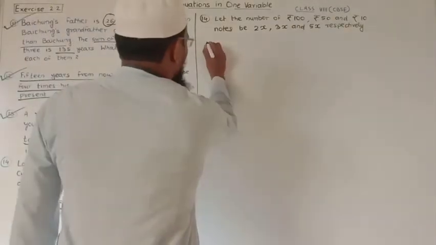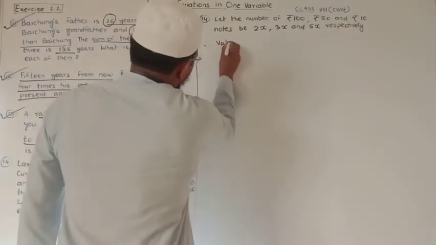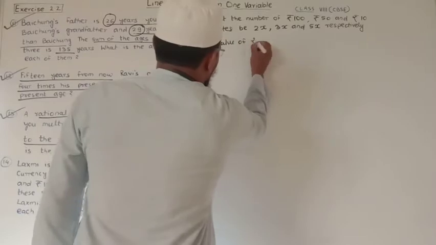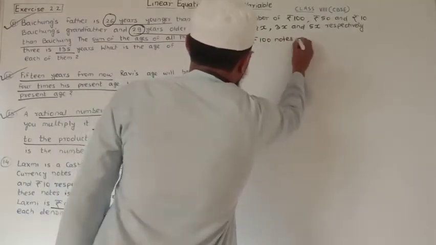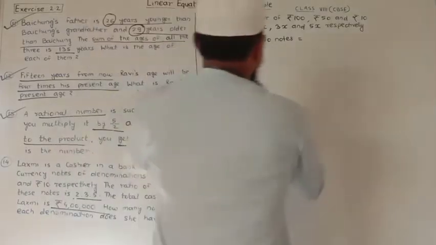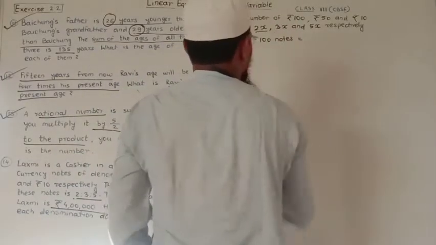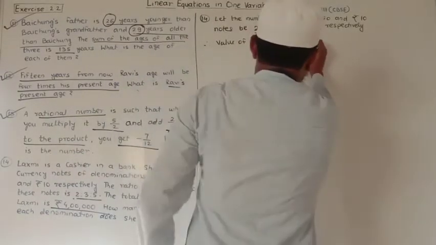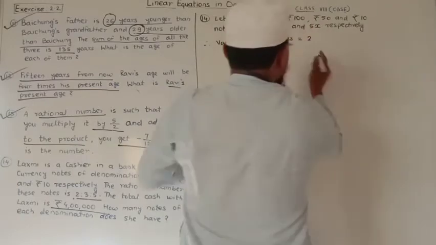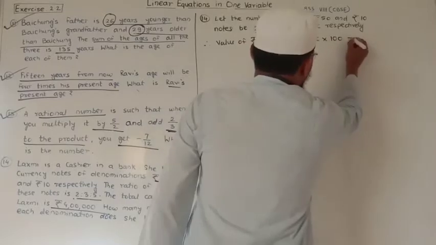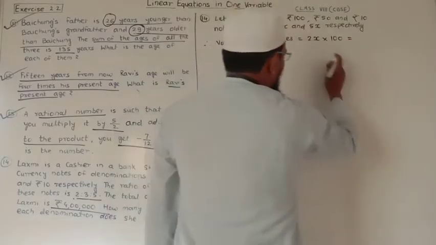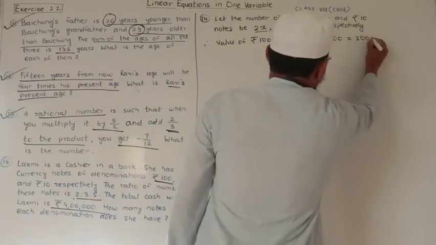So here, the value of rupees 100 notes is equal to, here we consider the number of notes is 2x, the number of 100 rupees notes is 2x into 100. So we get the value 100 into 2, 200x.